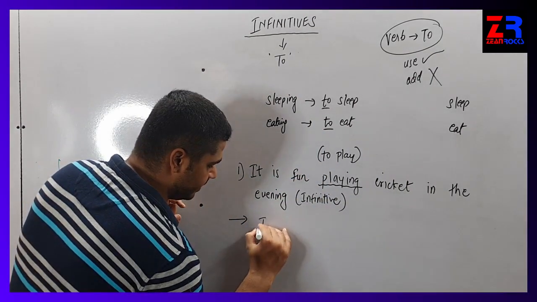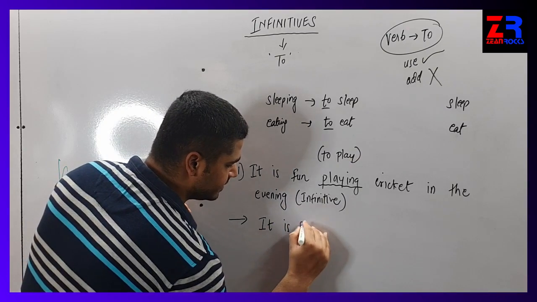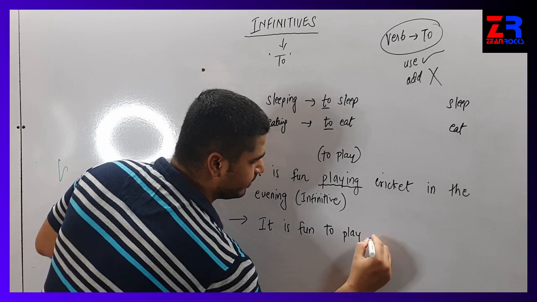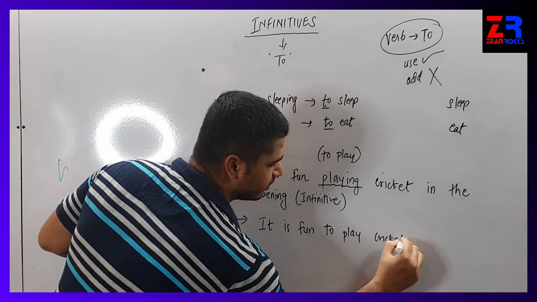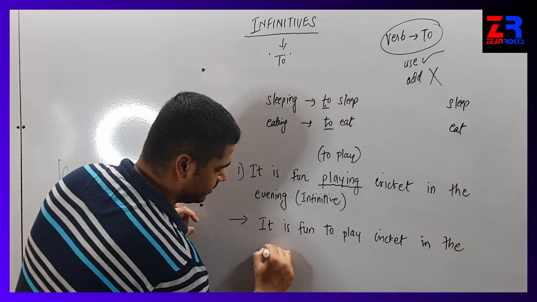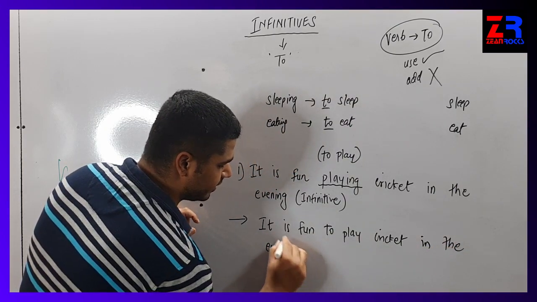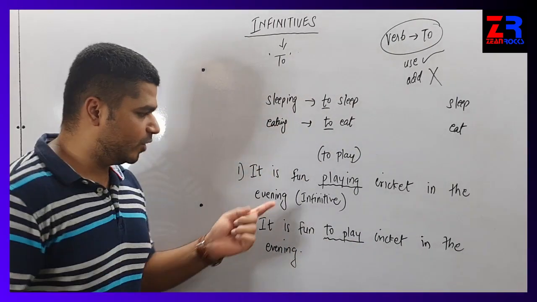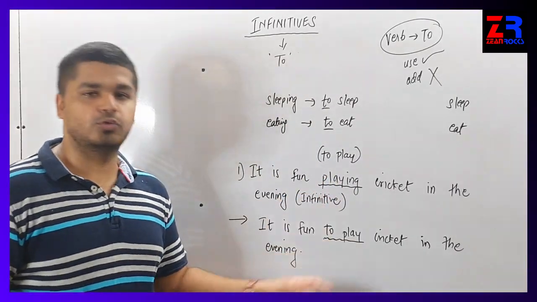So the answer will be, it is fun to play cricket in the evening. And we have to underline to play because we have converted playing into to play.